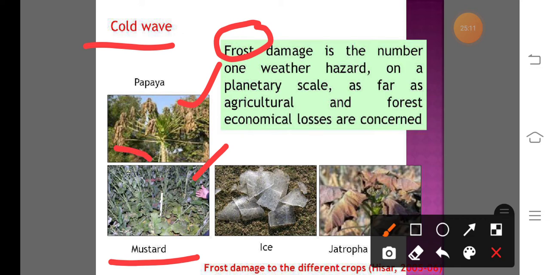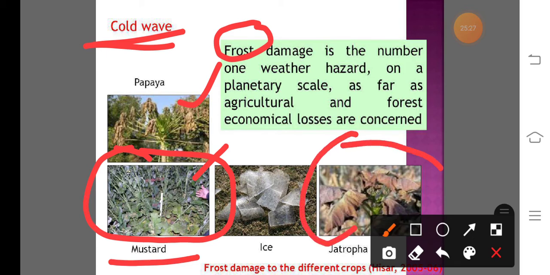On the leaves of mustard crops, ice particles are observed, that means frost occurs due to the cold wave. Also, jatropha leaves wilted due to less solar radiation and less photosynthesis. That means the biomass in this plant is dead, the crop is totally dead. So this is about the cold wave.